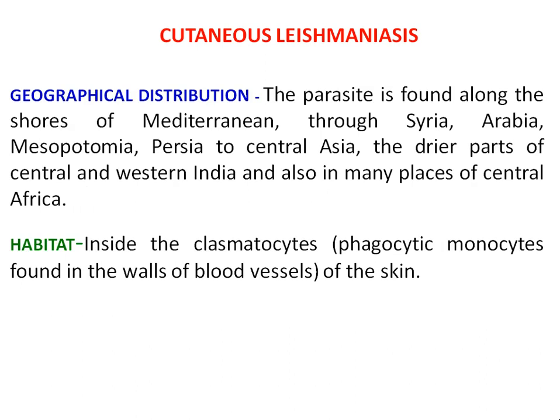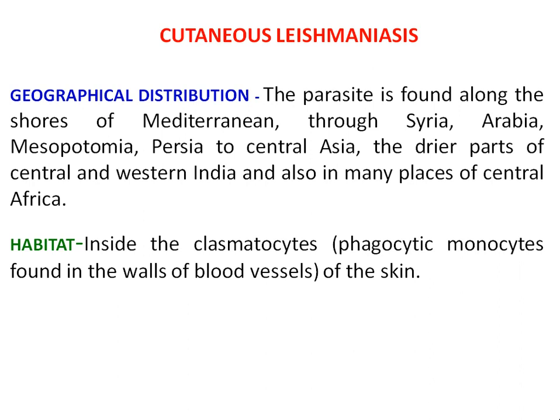As far as the geographical distribution is concerned, this parasite is found along the shores of the Mediterranean region through Syria, Arabia, Mesopotamia, Persia to Central Asia, and the drier parts of central and western India, and also in many places of Central Africa. As for the habitat of this parasite, it is inside the plasmocytes of the skin.